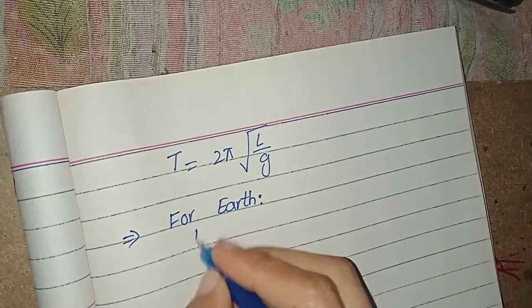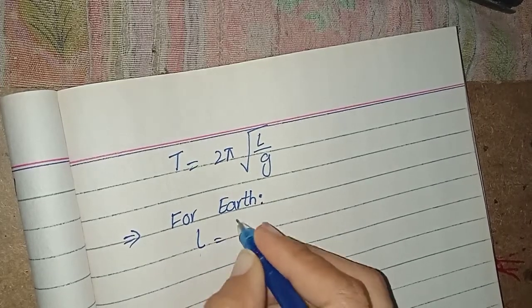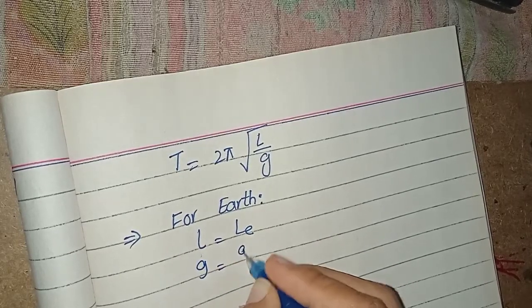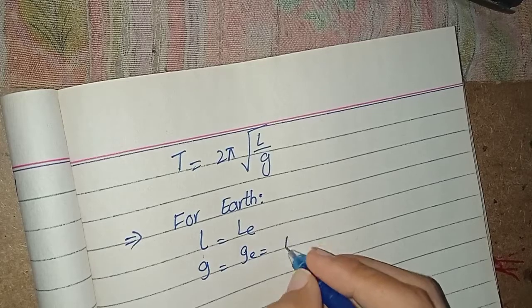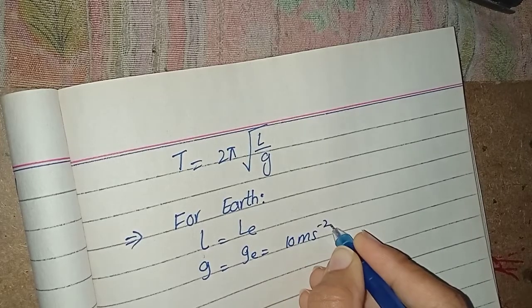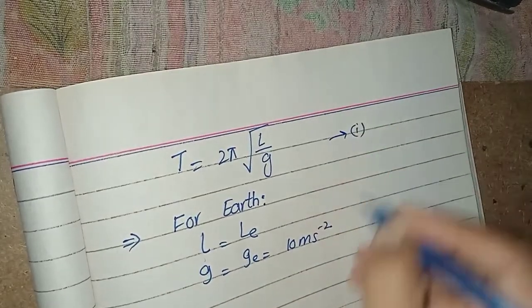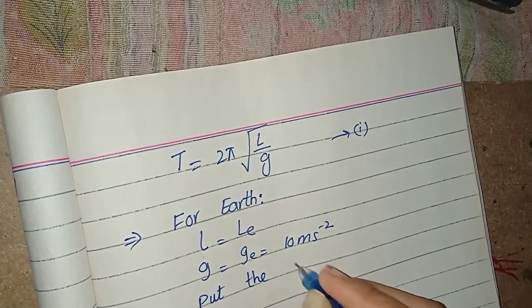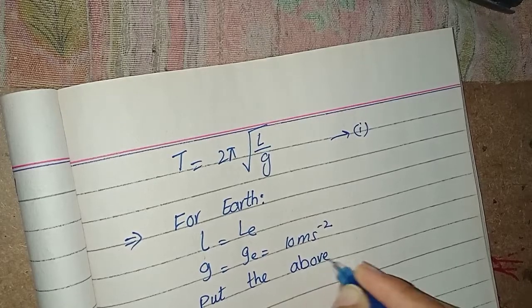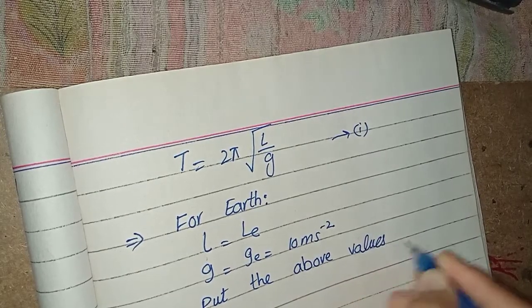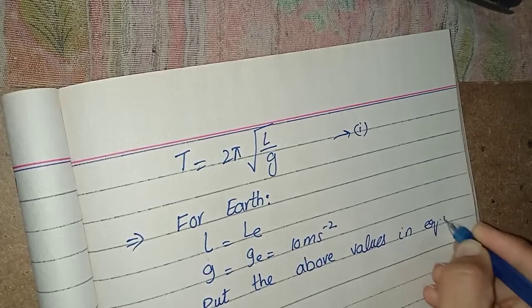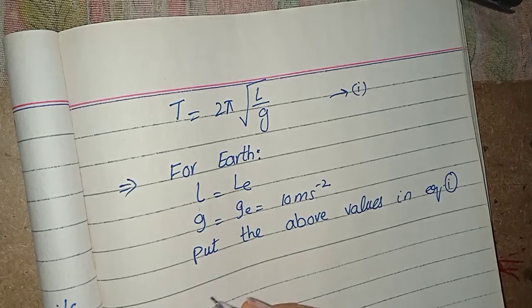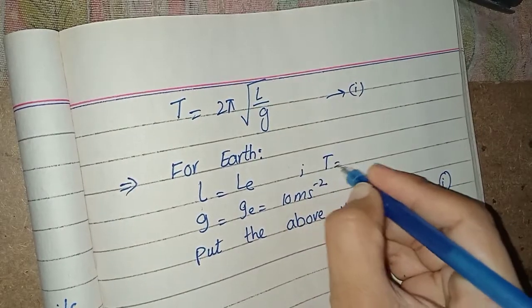For earth I have length L is equal to LE and G is equal to GE, which is 10 meter per second square. Say this is equation 1. Put the above values in equation 1, and T is 2 seconds.